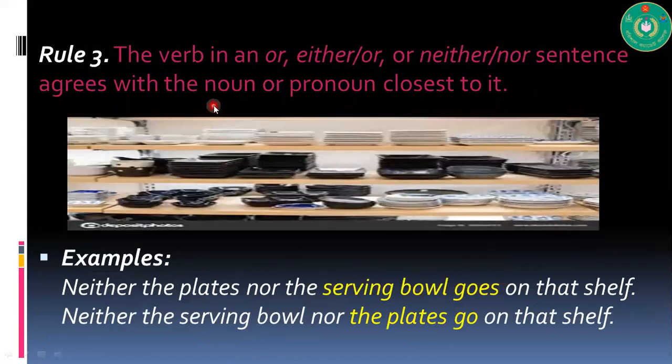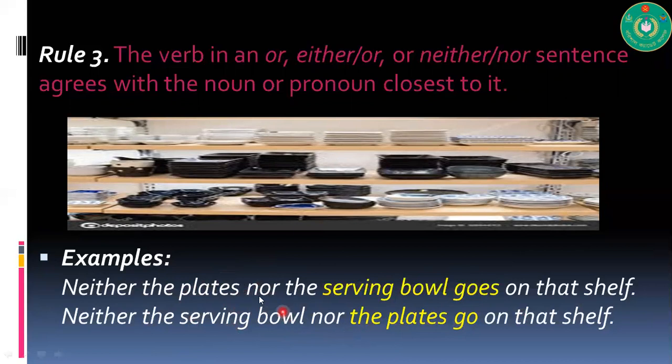Rule number 3: the verb in an or, either or, neither nor sentence agrees with the noun or pronoun closest to it. This is the rule I was talking about in the earlier slide. Look at this sentence. Neither the plates nor the serving bowl goes on the shelf. Neither the serving bowl nor the plates go on that shelf. So in these two sentences, you see, in the earlier slide, I told that two singular subjects connected by either or, neither nor will take a singular verb.